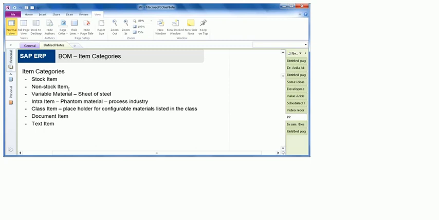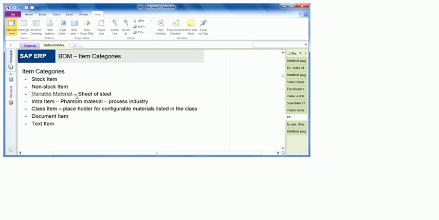So what we can do is that whenever we need to manufacture the goods, we can directly procure that item and directly issue it to manufacturing. There is no in-between stock level. So these items can also make part of the bill of material. The only difference is that since we don't have any inventory item over here, when the system plans production, the system will not actually consider any inventory requirements for that particular material.